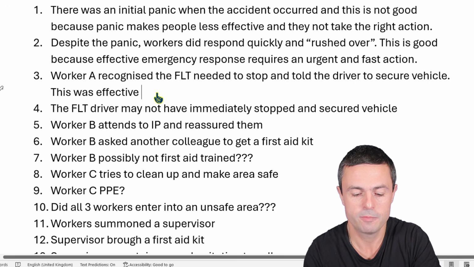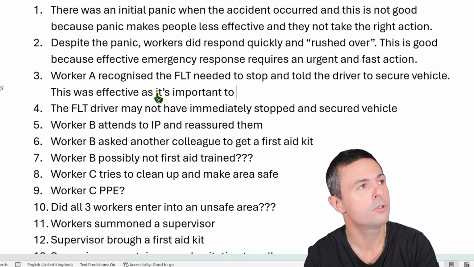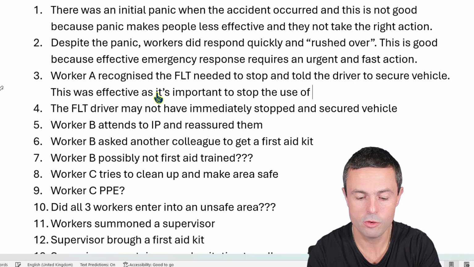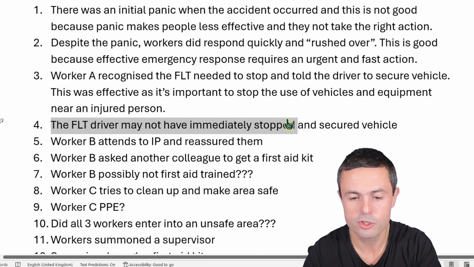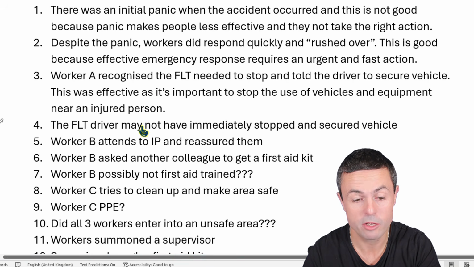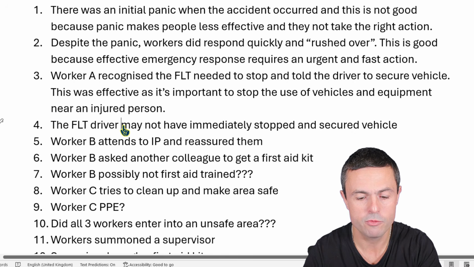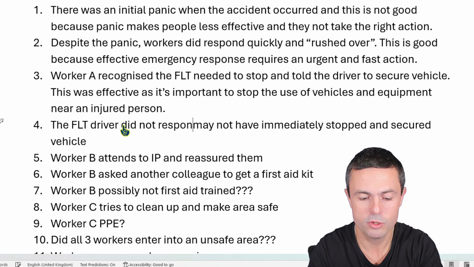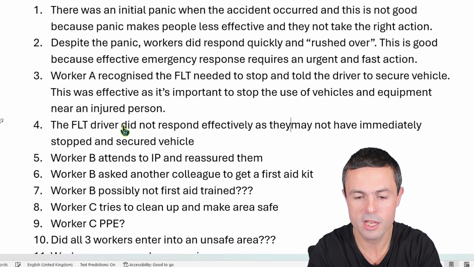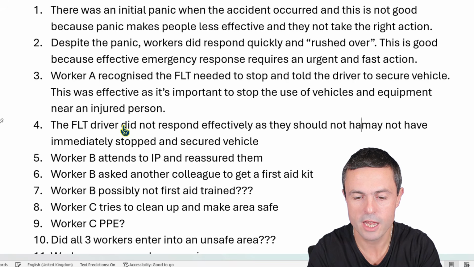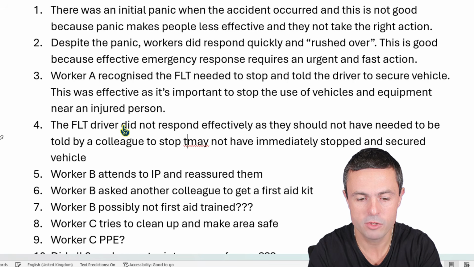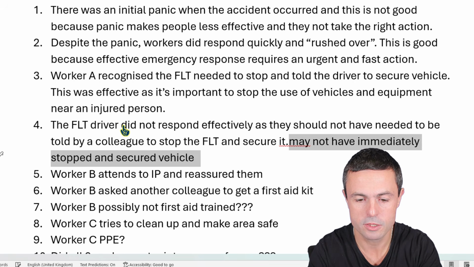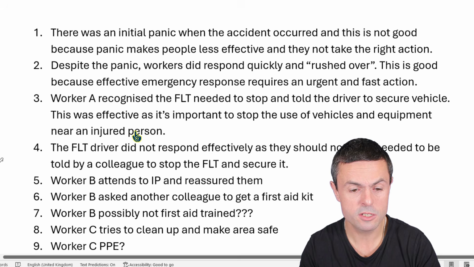Recognizing it, told the driver to secure the vehicle. This was effective, as it's important to stop the use of vehicles and equipment near an injured person. And we'll finish this off with a similar point about the forklift driver. The forklift driver did not respond effectively, as they should not have needed to be told by a colleague to stop the FLT and secure it. There we are. So there are 4 answers.